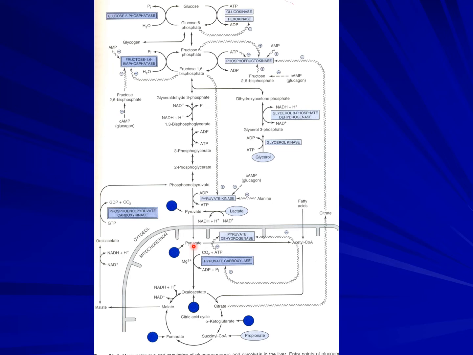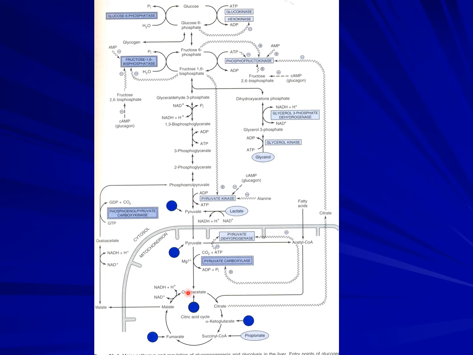So for example, pyruvate. Now we all know that there is no pyruvate transporter in the mitochondrial wall. So what happens is that this pyruvate, using pyruvate carboxylase enzyme, this is the first enzyme of gluconeogenesis, apart from all the other enzymes of glycolysis. This pyruvate carboxylase, using a molecule of carbon dioxide and ATP, forms oxaloacetate.